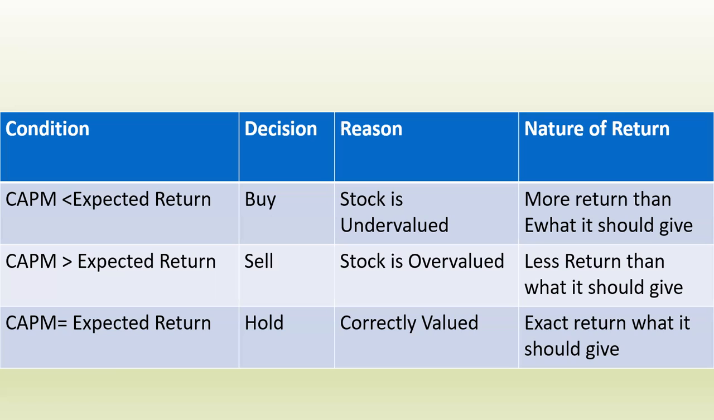क्योंकि अब उसकी वैल्यू बढ़ गई है, तो you can sell your securities. And here the nature of return will be what? The nature will be less. The return will be less than what it should give. मतलब जितना आपको मिलना चाहिए था, जितना उसे देना चाहिए था, उससे वो कम रिटर्न देगा.